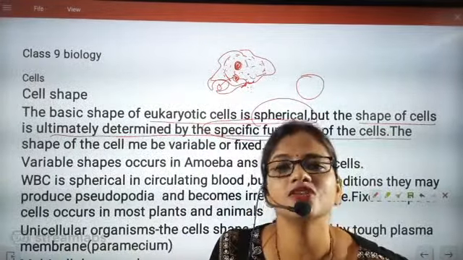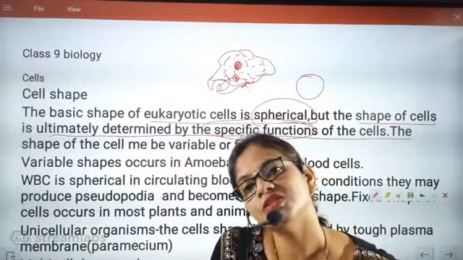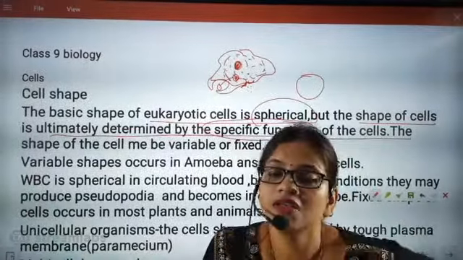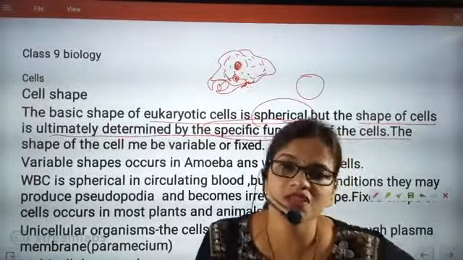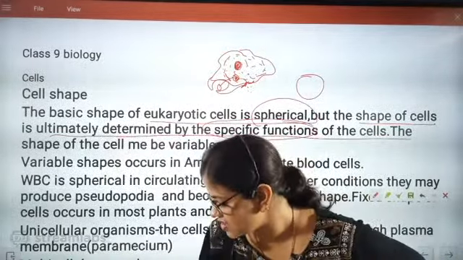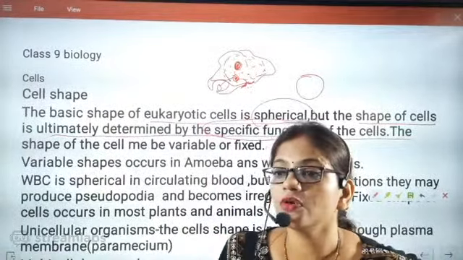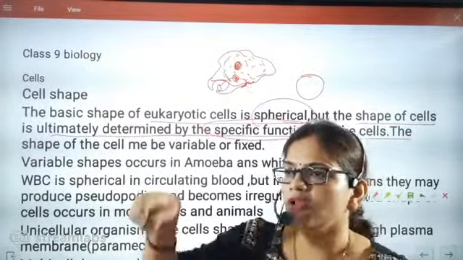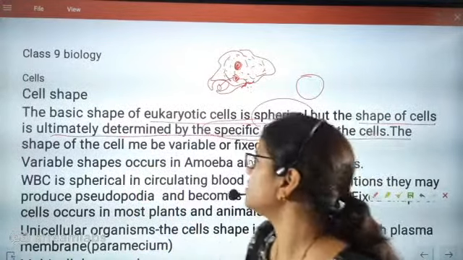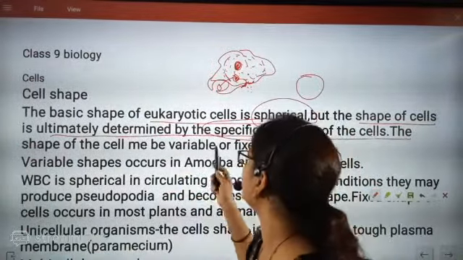Its cell does not have a specific shape. This amoeba cell does not have a specific shape, it is changing its shape. In the same way, the WBC cell also does not have a specific shape, it is also changing its shape. So definitely some cells change their shape. Red blood cells will be circular, spherical, and concave. I'll show you that picture also, then you will come to know. So the shape of the cells may be variable or fixed.